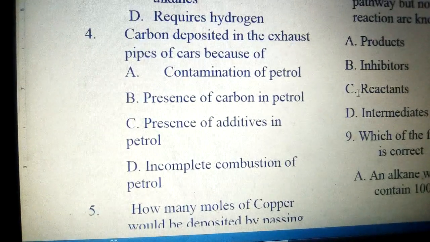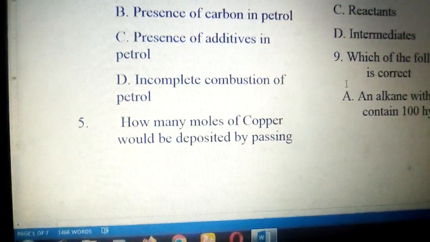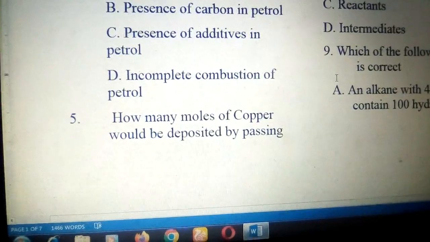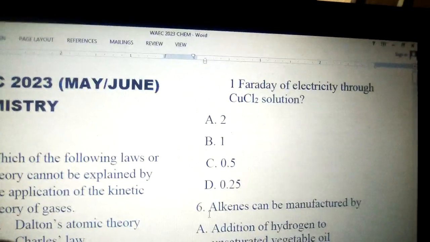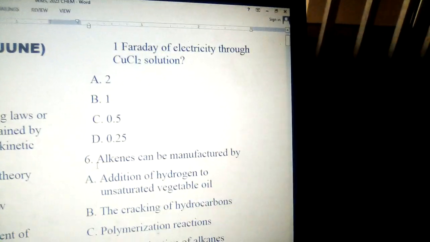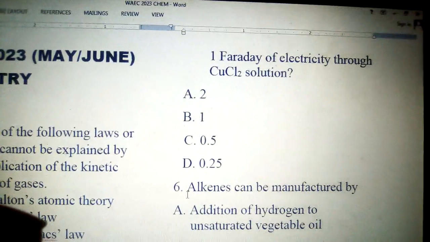Incomplete combustion of petrol. Number 5 says, how many moles of copper will be deposited by passing 1 Faraday of electricity through copper 2 chloride?